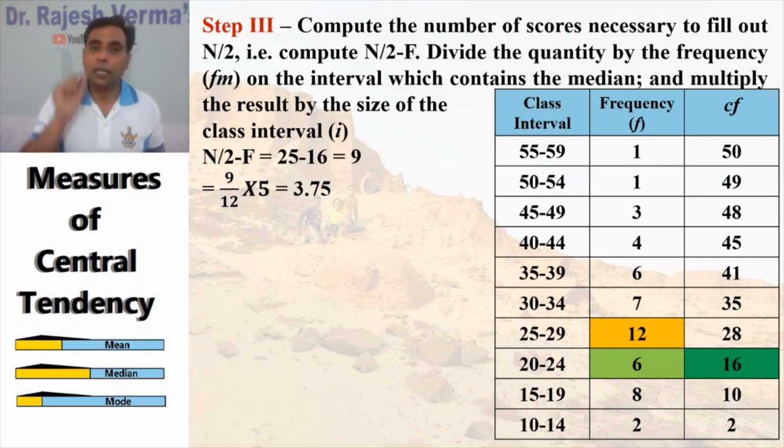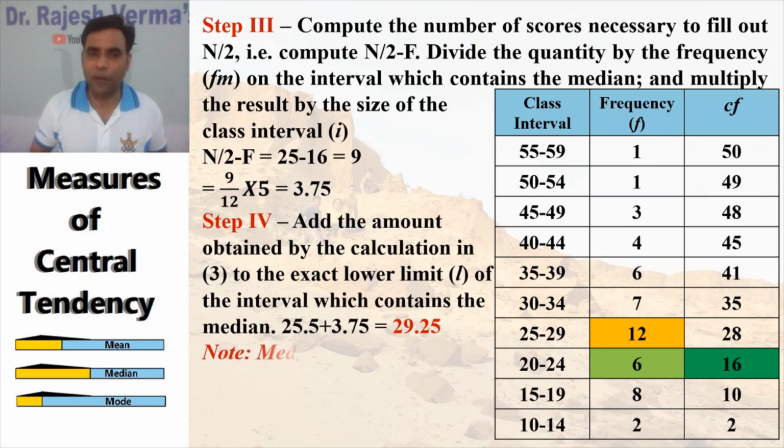We know 25 falls in this. In that case, what you do is n by 2 minus f. N by 2 was 25, minus the cumulative frequency 16, that is 9. So 9 by 12 into 5, the answer will be 3.75.